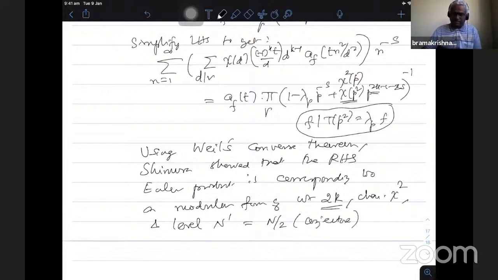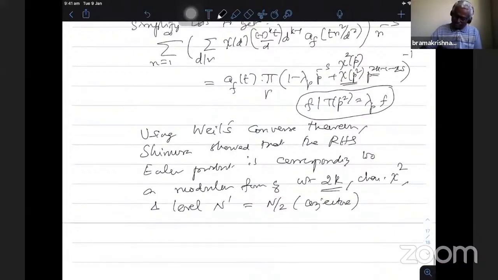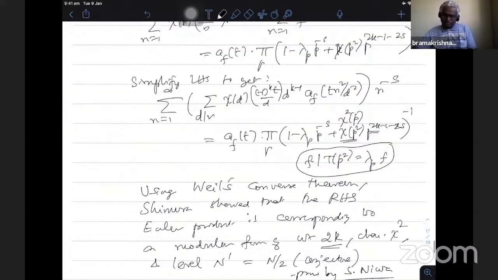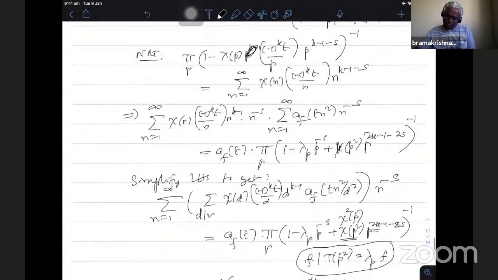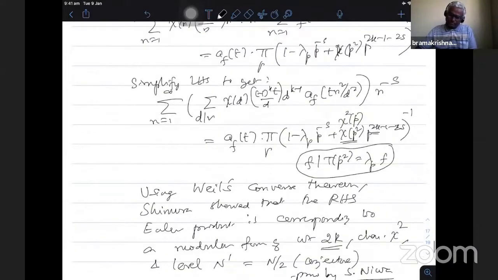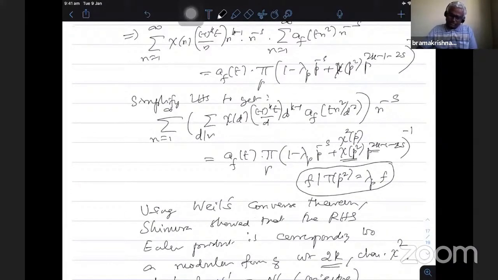But the next year Niwa proved that the level is in fact n by 2. Therefore it is the result of Shimura, but the only part he could not prove was the level; he could conjecture that the level should be the original level divided by 2, and it was proved by Niwa. Therefore, we have a correspondence. You start with a form f, and then consider this particular Dirichlet series coming out of it.